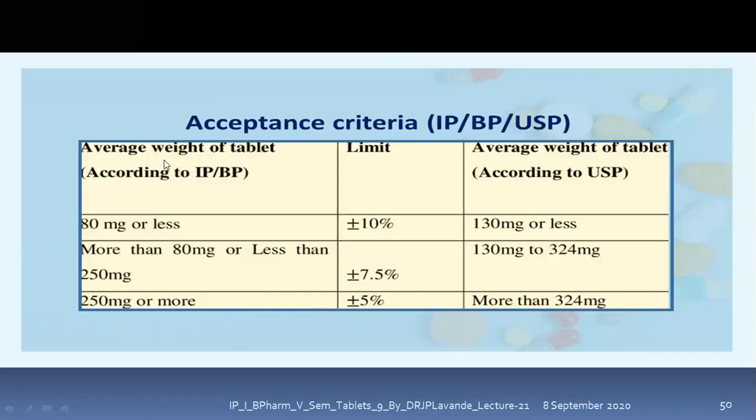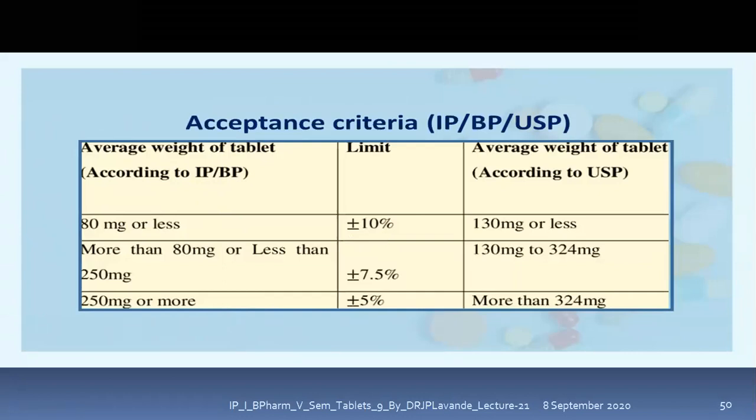And for such tablets, if the tablet weight is 80 milligram or less, as given by IP and BP, British Pharmacopoeia and the Indian Pharmacopoeia, the acceptance limit is 10% weight variation.